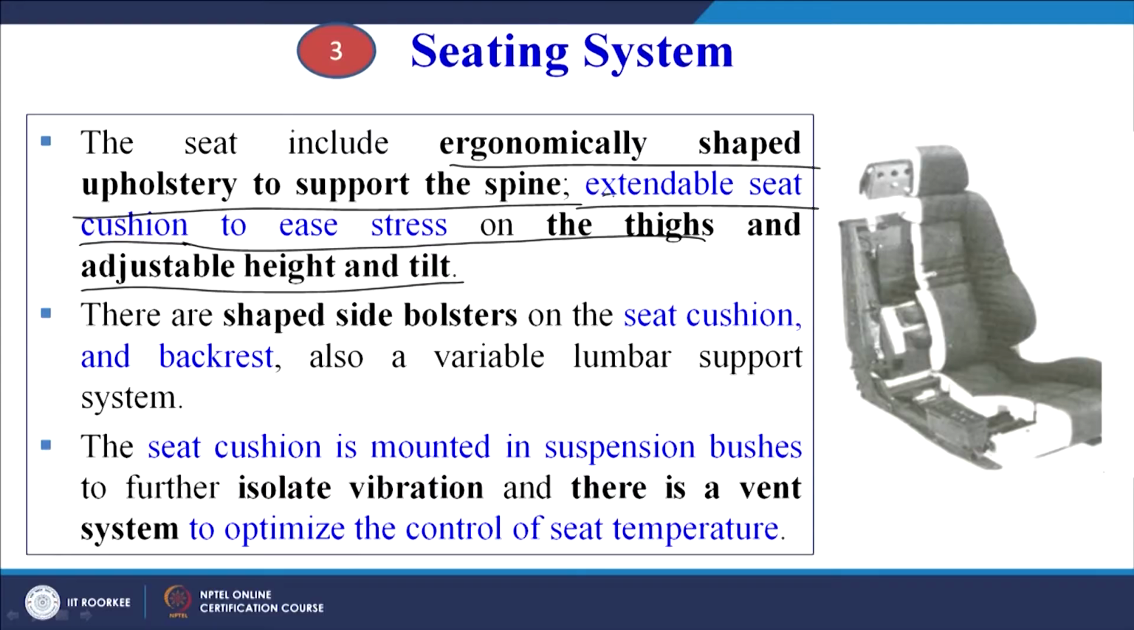There are shaped side bolsters on the seat cushion and backrest. Also, a variable lumbar support system is an integral part of the seating system. So a variable lumbar support system is there, and shaped side bolsters on the seat cushion and backrest are also there.